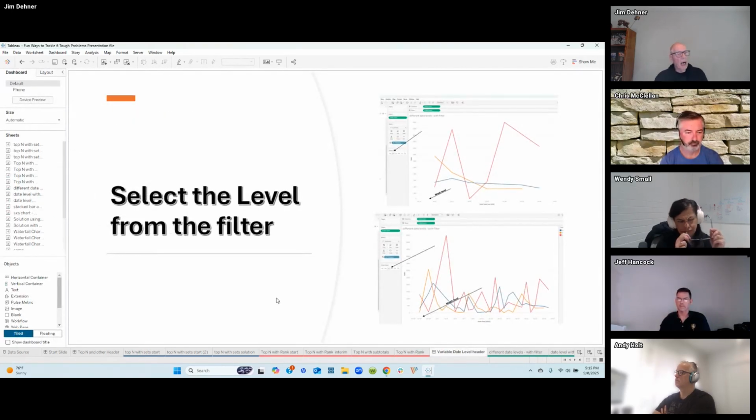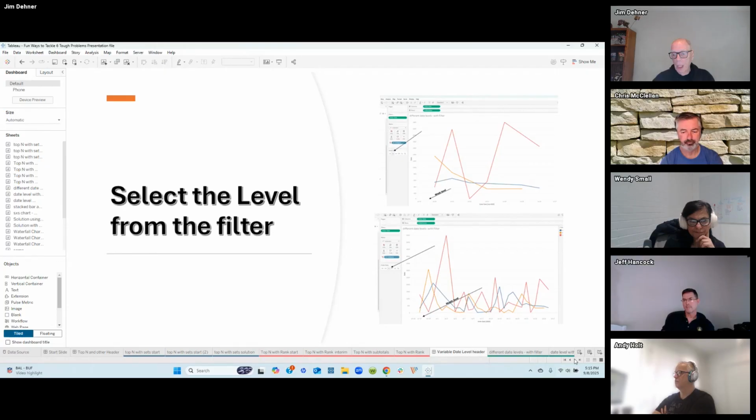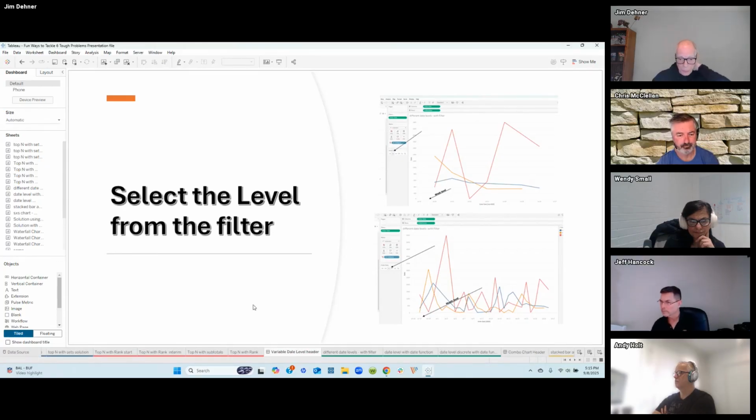The next type of question we see repeatedly is users will come in, they say, hey, look, I want to make this chart and I want to look at day, week, month, year, and they want to see all sorts of different date levels. And they say, how do I go about doing it? Once again, I'm going to show you two different ways of doing it. First, the easy way.